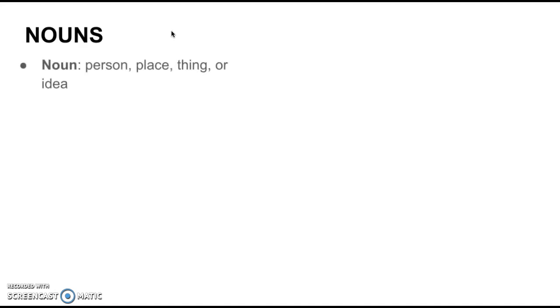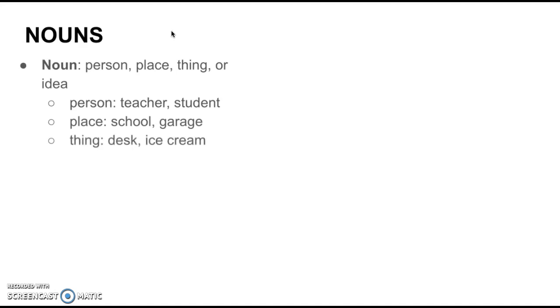Today's topic is nouns, the first of 8 parts of speech. Let's talk about nouns, shall we? So, first up, a noun is a person, place, thing, or idea. It could be a person, like a teacher or a student, a place, like a school or a garage, a thing could be desk or ice cream, or an idea, like freedom or love.